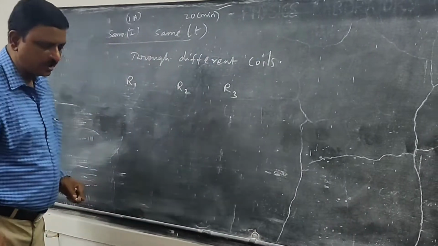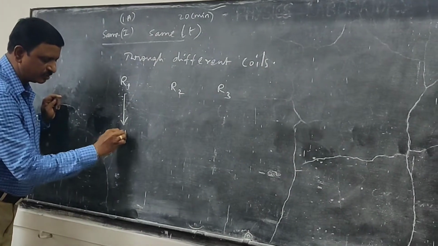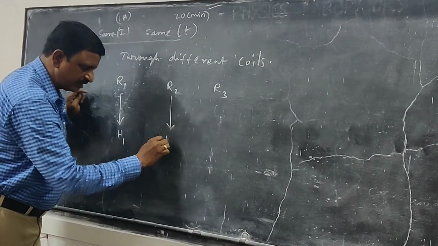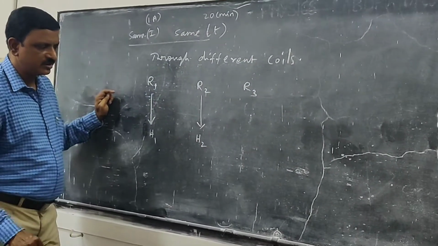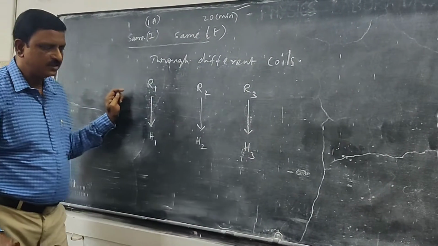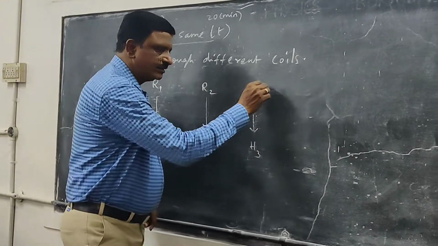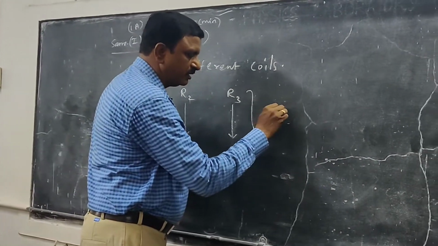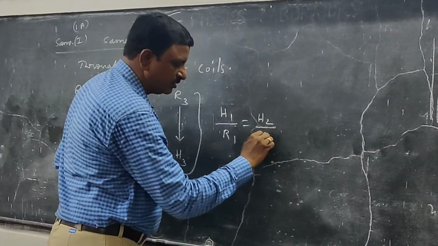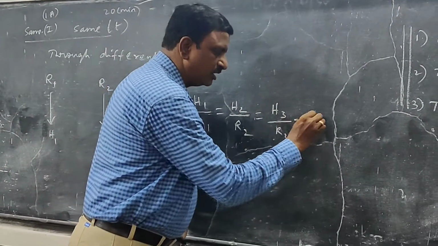Then he calculated the value of heat in the first coil. It is going to be taken as H1, and through the second coil the heat generated is going to be calculated as H2, and then for the third coil the heat generated is going to be taken as H3. So from these values he found that H1 by R1 equal to H2 by R2 equal to H3 by R3 equal to a constant.